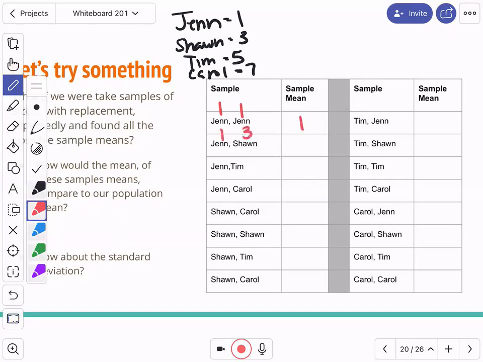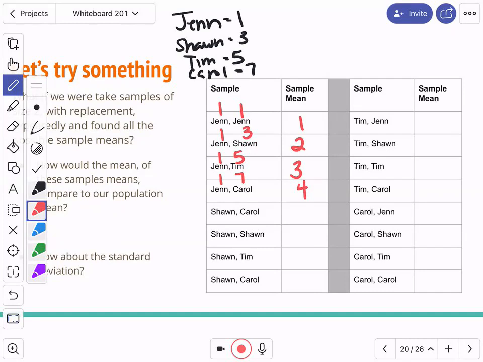Jen and Sean would have 1 and 3. So it's 1 plus 3, that's 4. 4 divided by 2 is 2. Jen and Tim, 1 and 5. 1 plus 5 is 6, and 6 divided by 2 is 3. Jen and Carol, 1 and 7. 1 plus 7 is 8. 8 divided by 2 is 4. These are all the possible samples where Jen is the first person taken out.